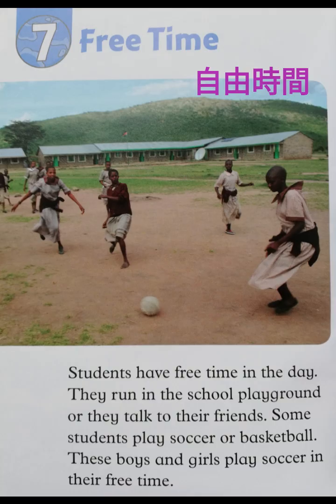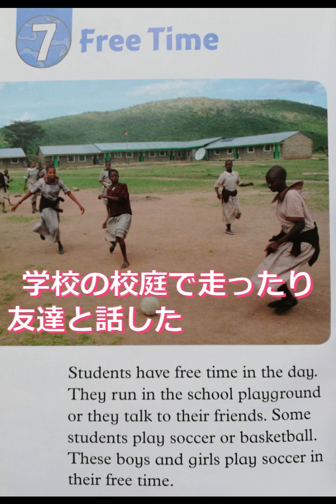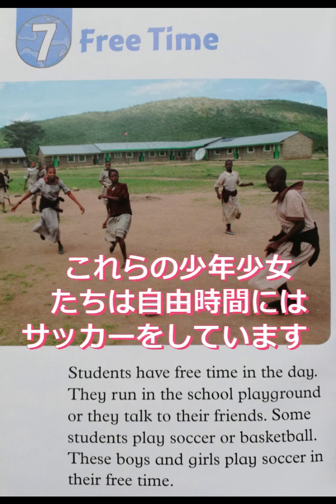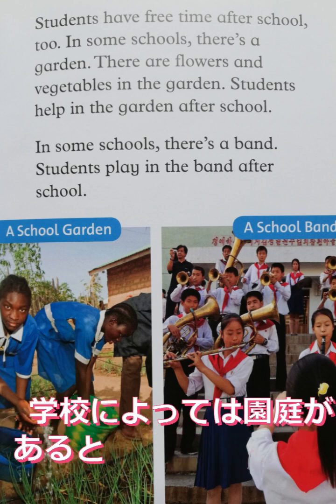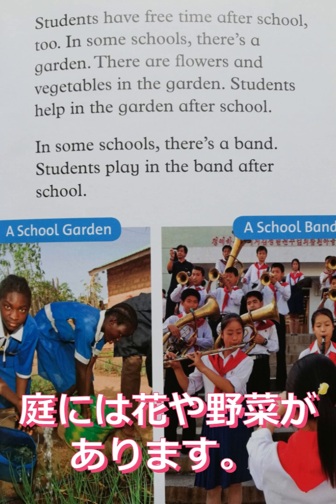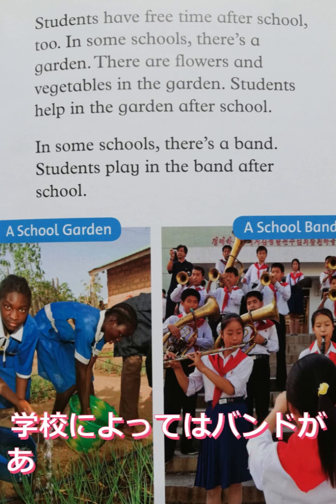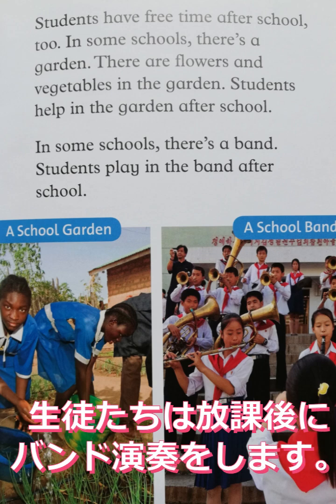Free time. Students have free time in the day. They run in the school playground or they talk to their friends. Some students play soccer or basketball. These boys and girls play soccer in their free time. Students have free time after school too. In some schools, there's a garden. There are flowers and vegetables in the garden. Students help in the garden after school. In some schools, there's a band. Students play in the band after school.